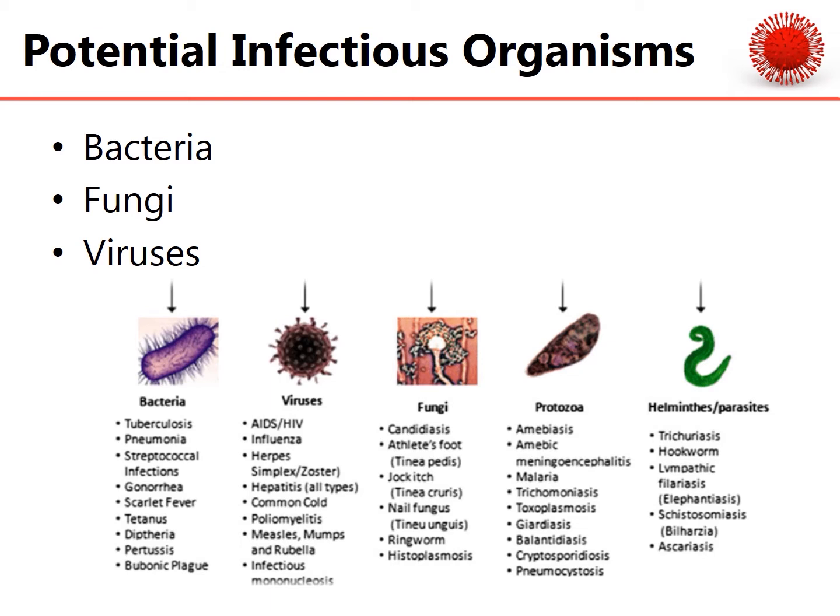Now let's take a look at some of the viruses listed here. We have AIDS, HIV, influenza, herpes in two forms, simplex and zoster, hepatitis, all types, the common cold, poliomyelitis, measles, mumps, and rubella, and infectious mononucleosis. Yes, some of these can definitely be tongue twisters. Now let's look at fungi. We have candidiasis, athlete's foot, jock itch, nail fungus, ringworm, and histoplasmosis. As I mentioned before, a lot of these are tongue twisters.